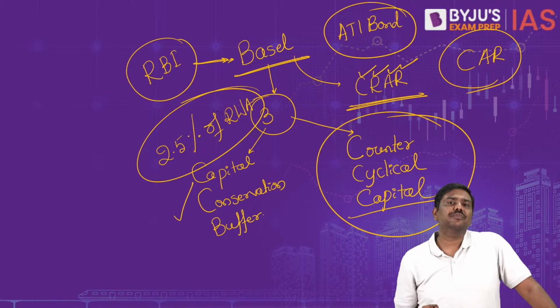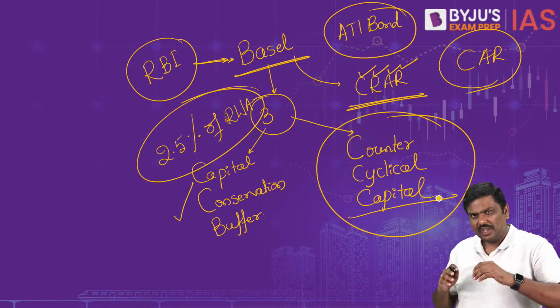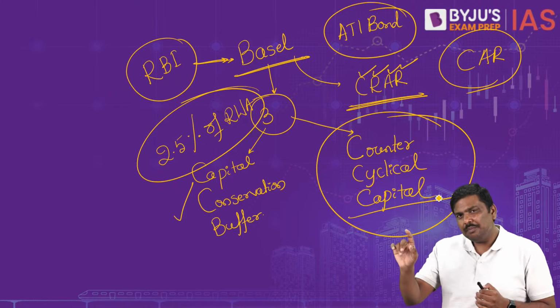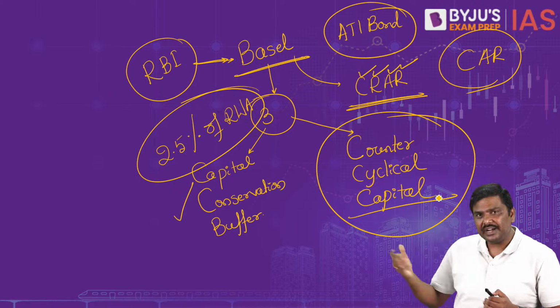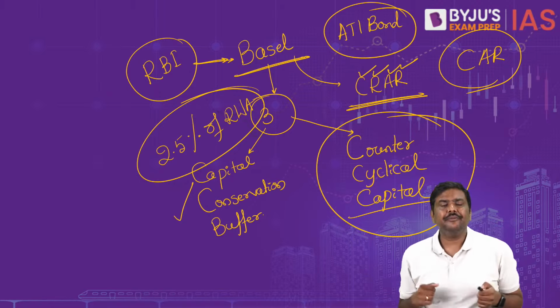Now, what is this CCCB? Let me explain this. Imagine there is a very good growth rate in the economy. Economy is doing wonderful, which also means the banking sector is issuing a lot of credit. Banking sector is giving more and more loans in the market.